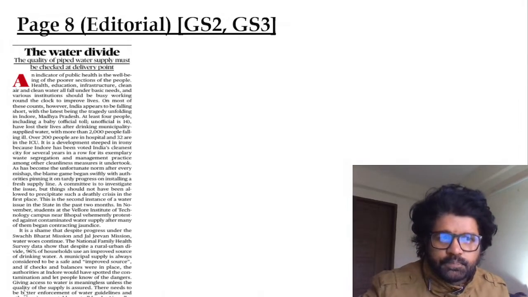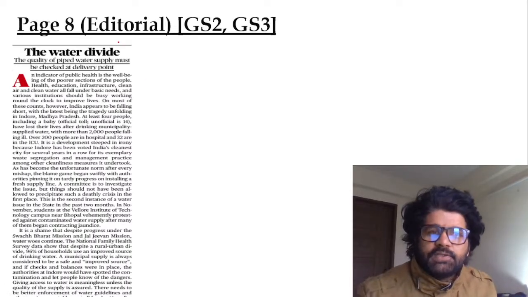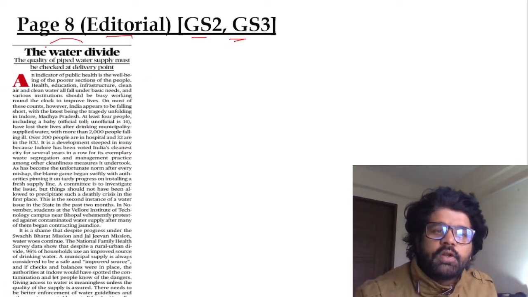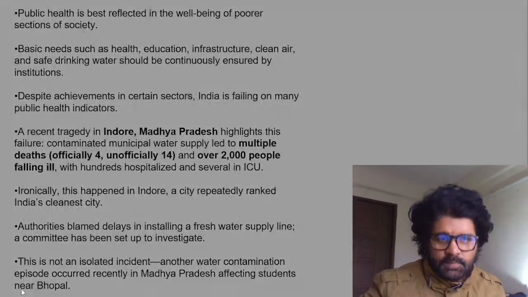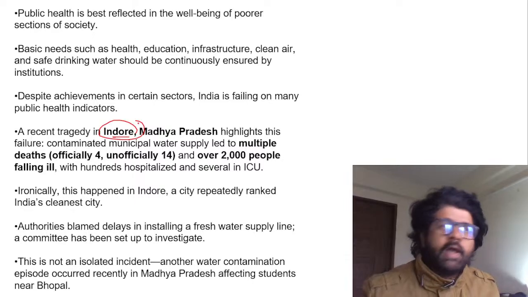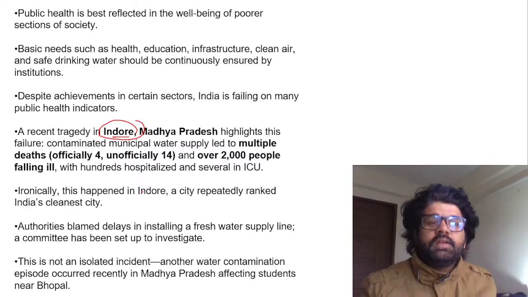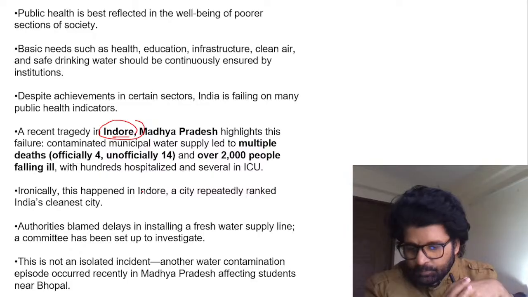Cool. Let's talk about the next article, page 8, editorial, GS3, the water divide. Something has happened in Indore. People have died drinking piped water. In Indore, Madhya Pradesh, which is actually ironic because Indore is one of India's cleanest cities, and this should not have happened in Indore.